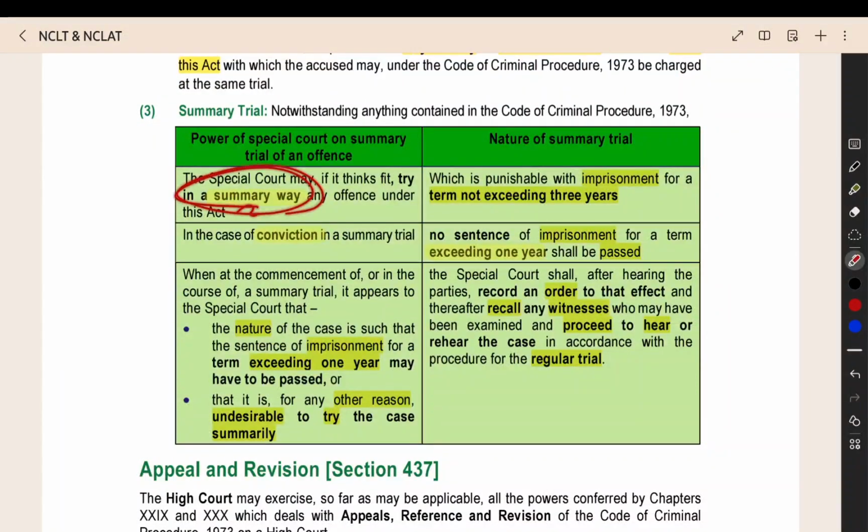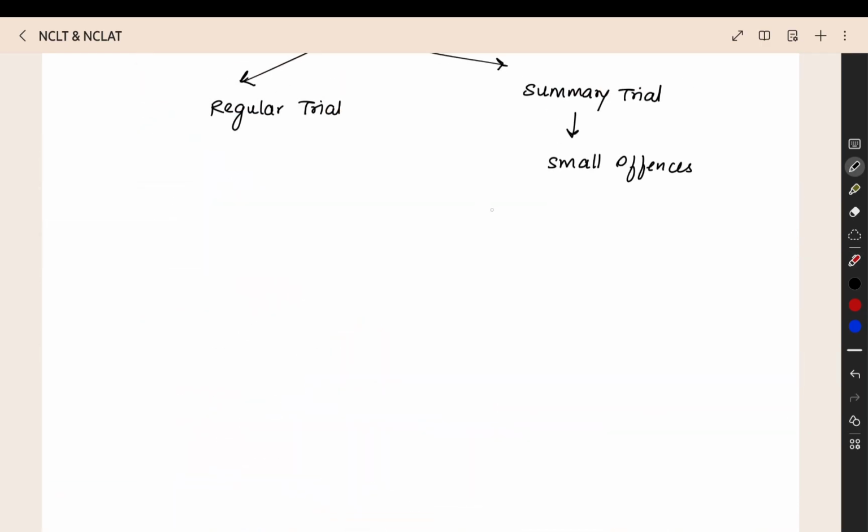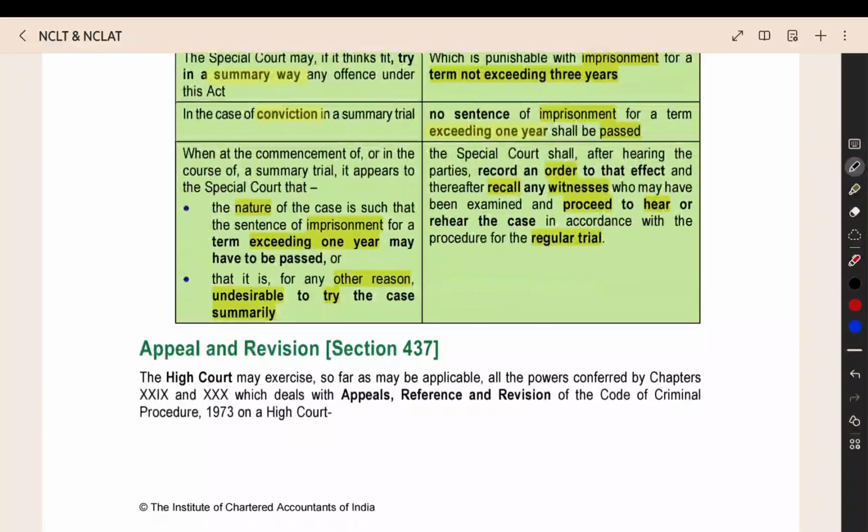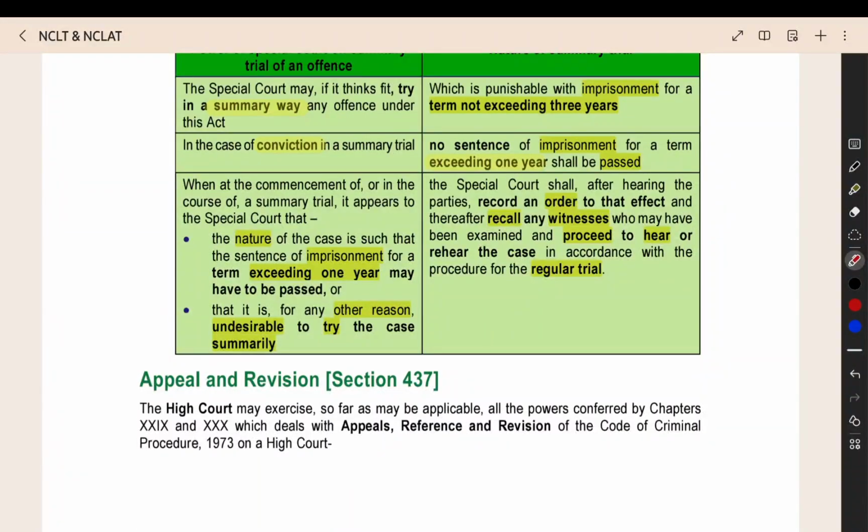In the summary way, they will conduct the trial where the maximum imprisonment for the offence is for a term not exceeding 3 years. The original imprisonment is up to 3 years. Then they can conduct the summary trial. After conducting the summary trial, they can give the punishment, and the punishment they can give is a maximum of 1 year only.